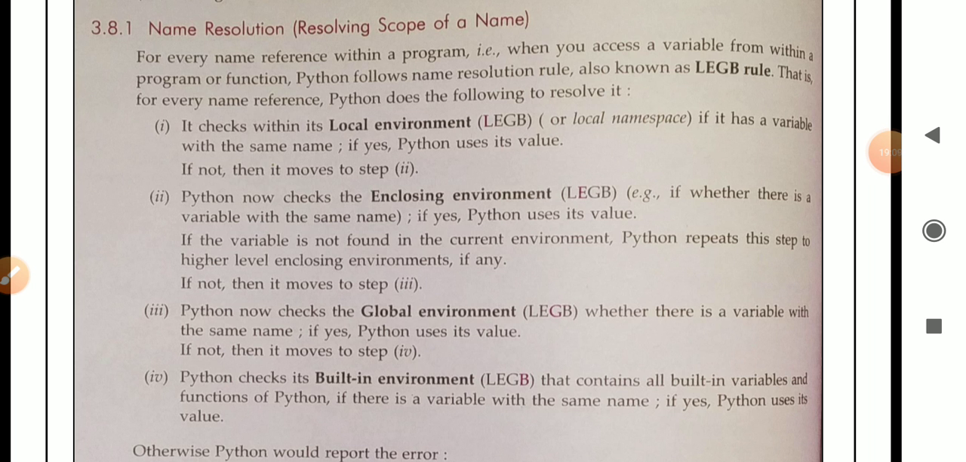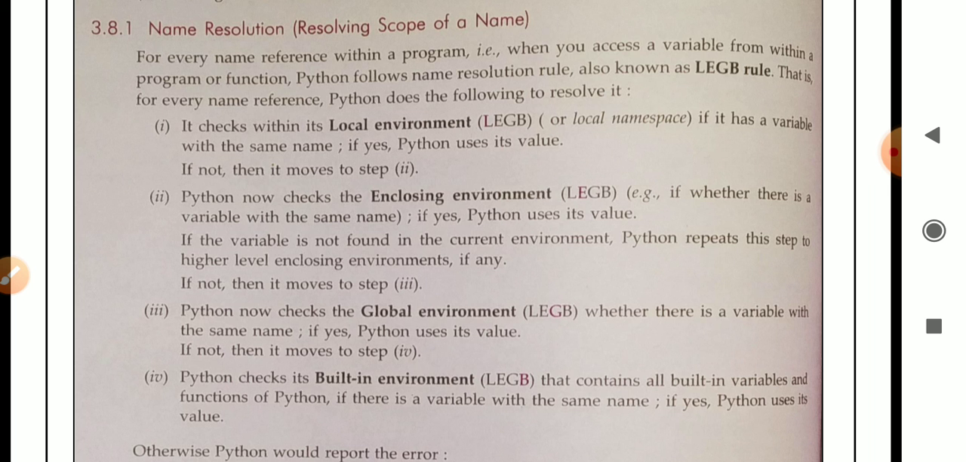Step 4, Python checks in the built-in environment. What do you mean by built-in environment? The built-in environment contains all the built-in variables and functions of Python. If there is a variable with the same name, Python uses its value. If not, then Python will report an error.